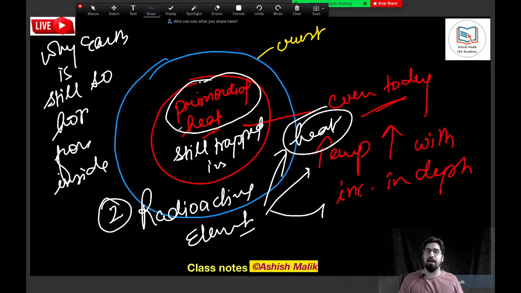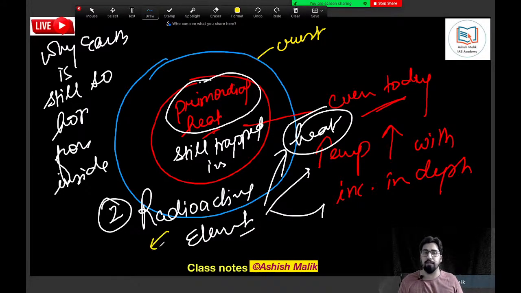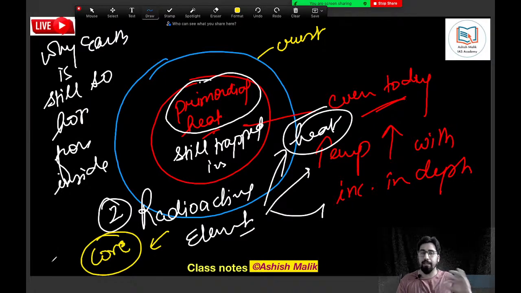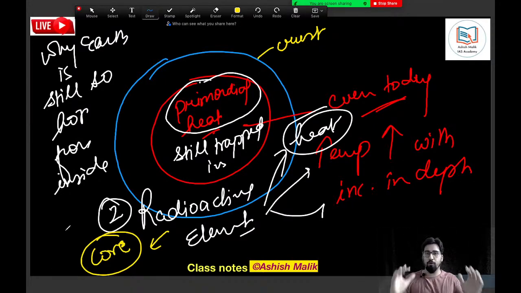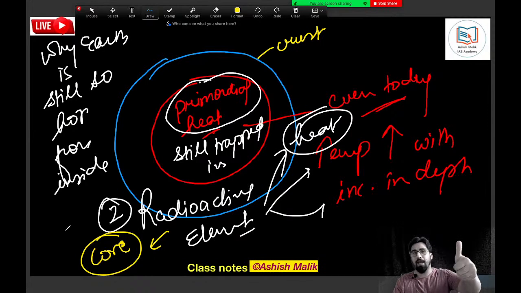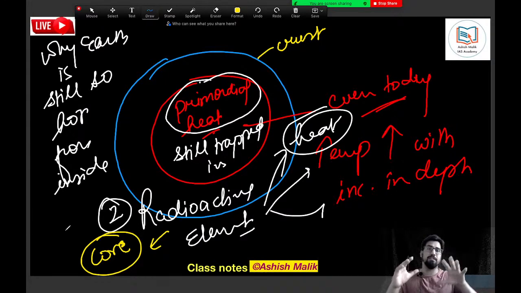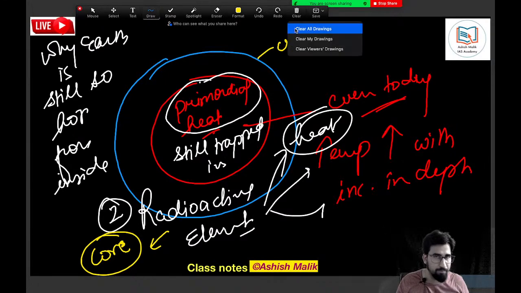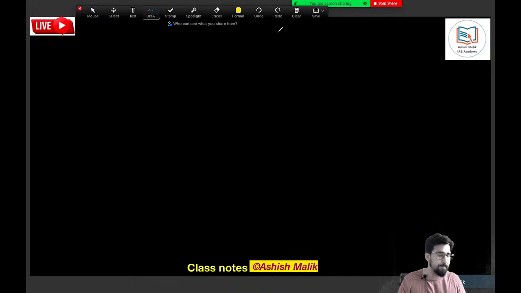Radioactive materials are mostly present in the core of the earth. They are present in which layer? They are present in the core, especially the inner and the outer core, where they keep producing heat continuously. So there are two reasons, primordial heat and the radioactive elements, that the earth inside is still very, very hot. Make sense to you guys up to this point?